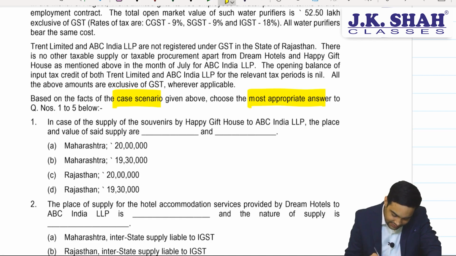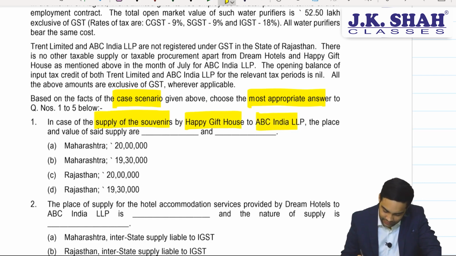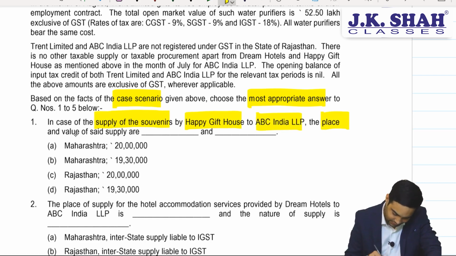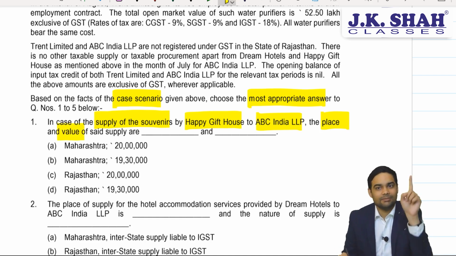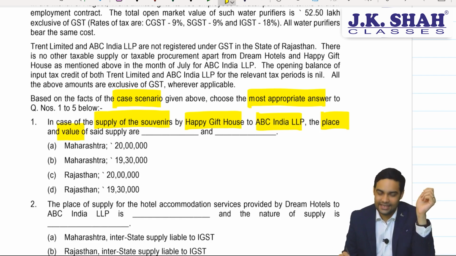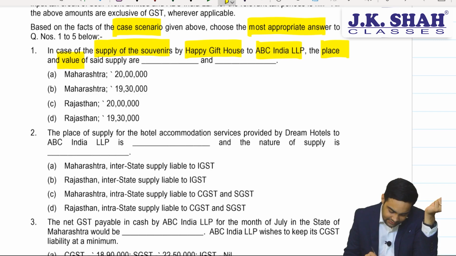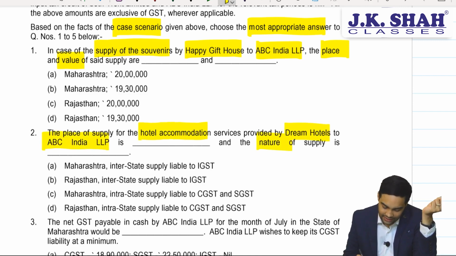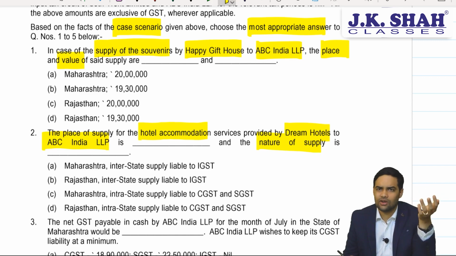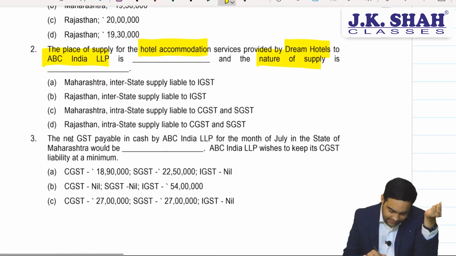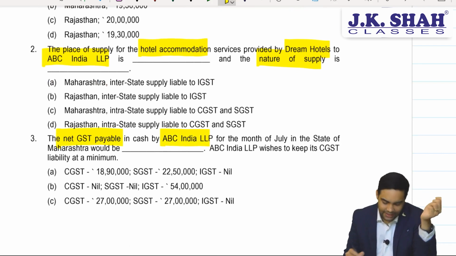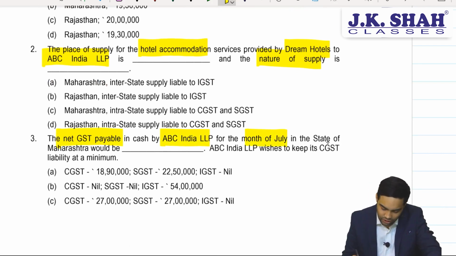First, they have asked, in case of supply of souvenirs by Happy Gift House to ABC India Limited, what will be the place of supply and value of supply? That means we need to be careful while reading about Happy Gift House supplying to ABC India. Then they have asked us the place of supply for hotel accommodation service by Dream Hotels to ABC India LLP and the nature of supply, whether it is inter or intra. Fair enough.